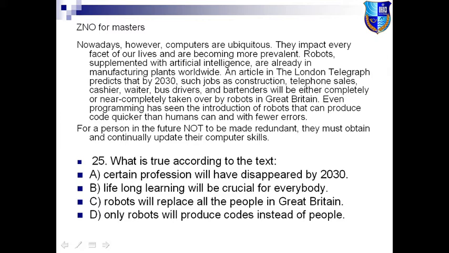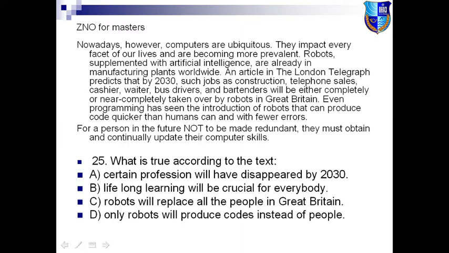Let's have a look at the options. A. Certain profession will have disappeared by 2030. Certain profession. And is it true or false according to the text? We will check later. Let's go through all the options.